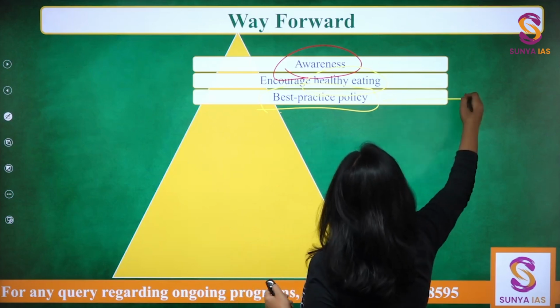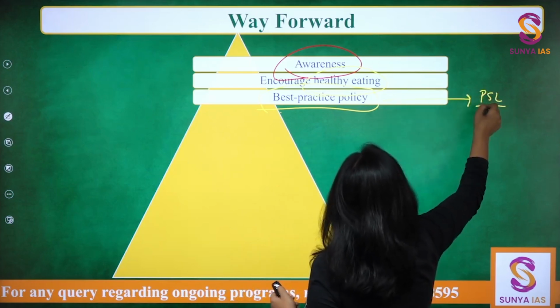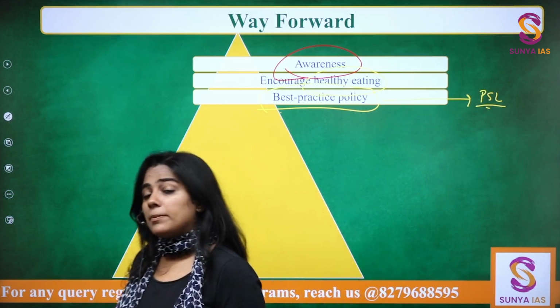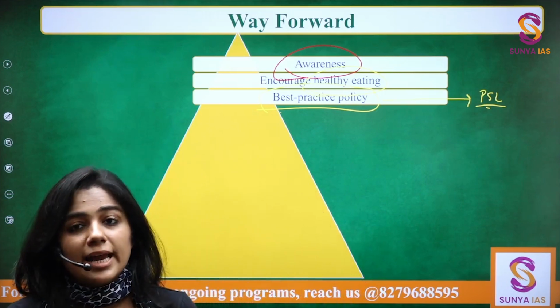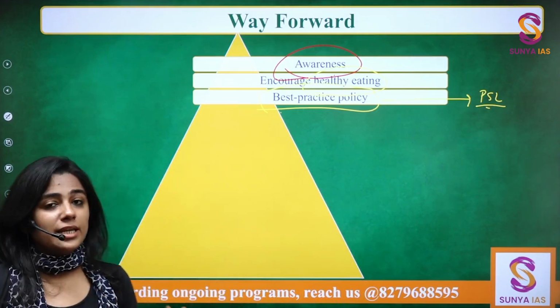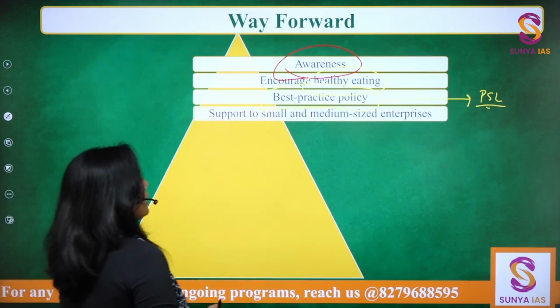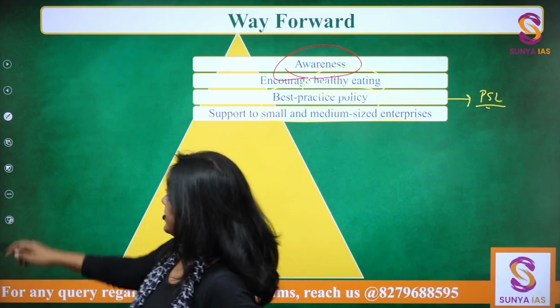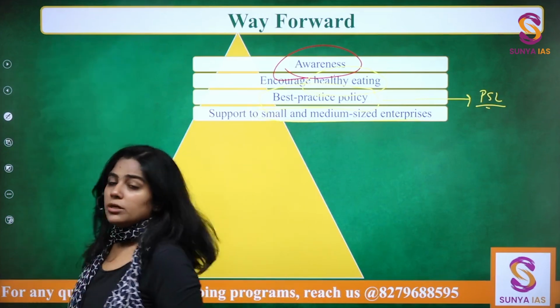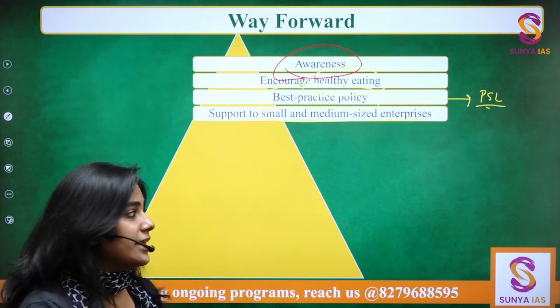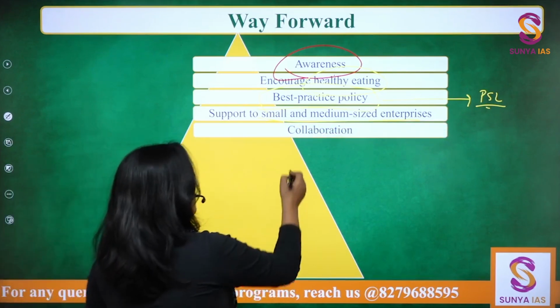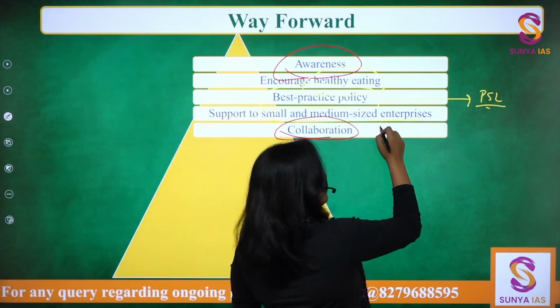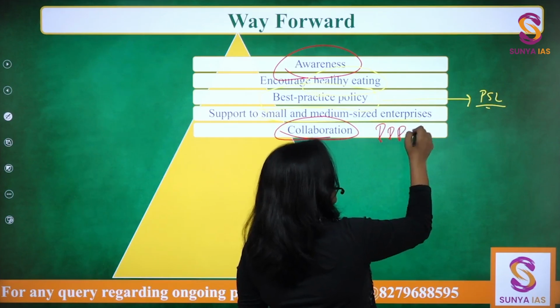So for example, the public sector, the priority sector lending norms can be applied to such companies which are actually trying to reduce and eliminate trans fat. Support to small and medium sized enterprises, as I told you, it can be done through the priority sector lending initiatives. Collaboration can be done, public private partnership, right?